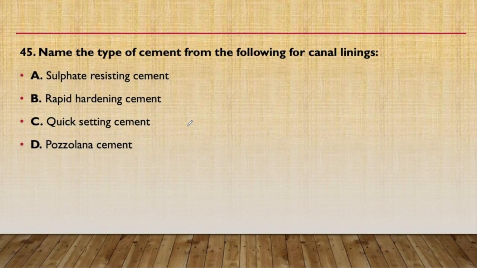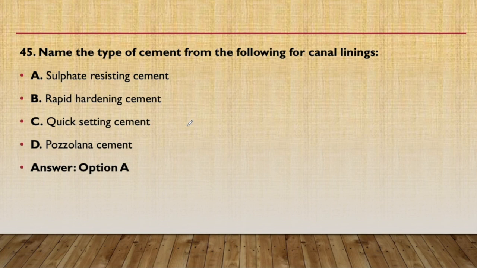45th question, name the type of the cement from the following for canal lining. In the lining of the canal, which kind of cement is being used? Sulfate resisting cement, rapid hardening cement, quick setting cement or pozzolana cement. So answer is sulfate resisting cement.